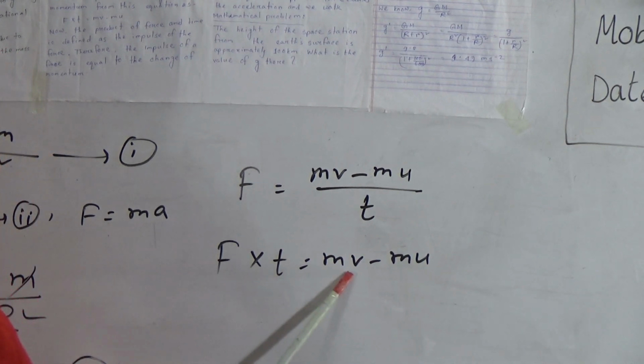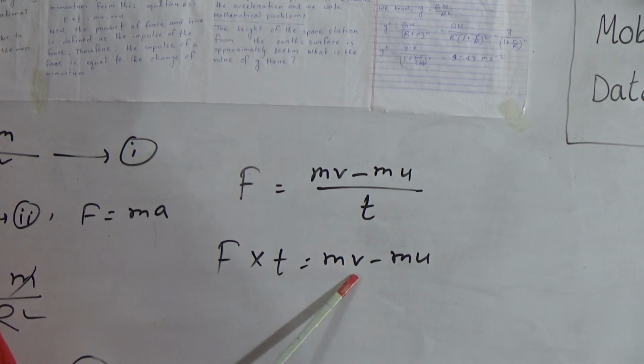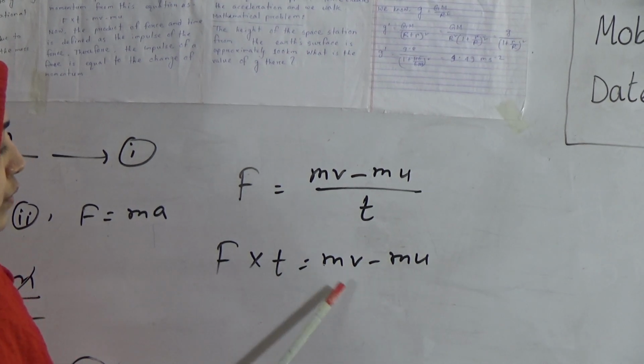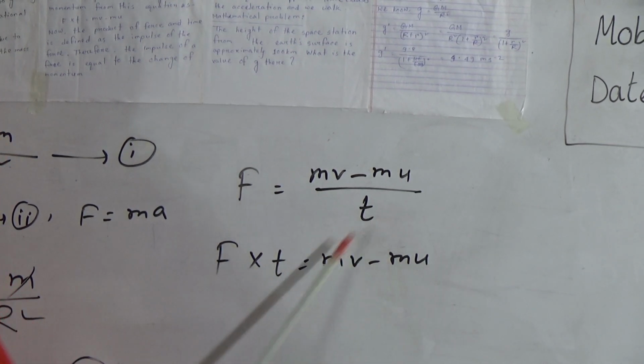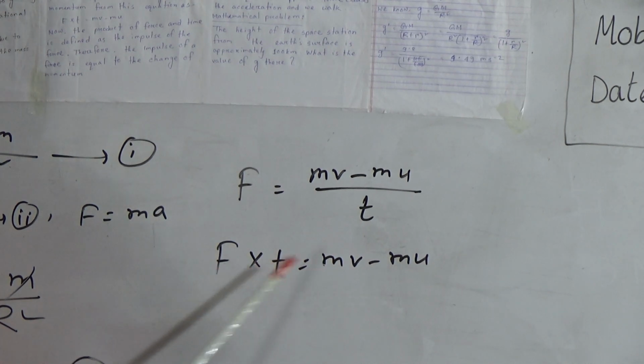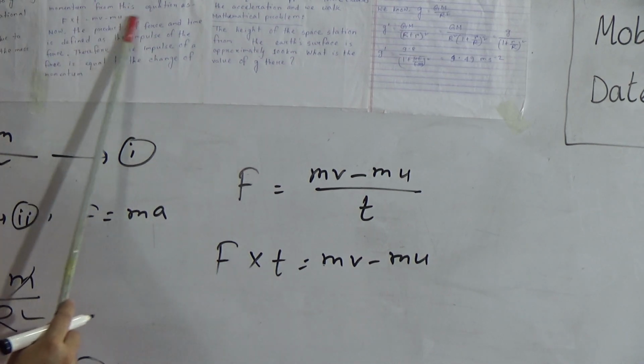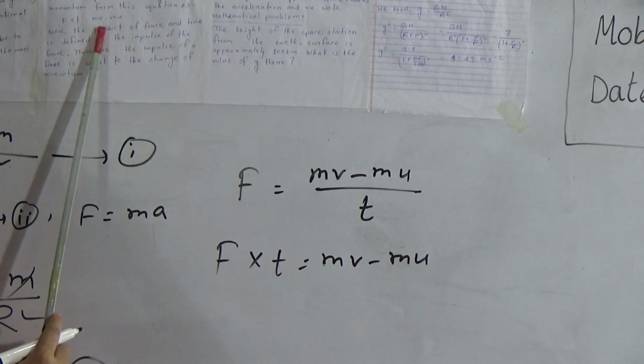Momentum means mass into velocity. So here m into v minus m into u, mv minus mu. This is the change of momentum. And from this equation we can write F into t equals mv minus mu. That means the product of force and time is equal to the change of momentum. We can express this change of momentum from this equation, F into t equals mv minus mu.